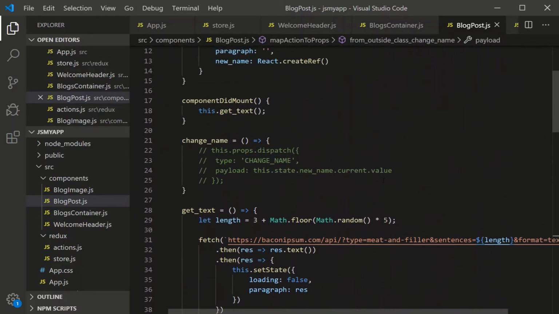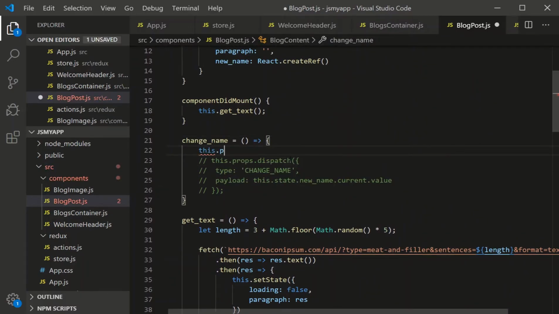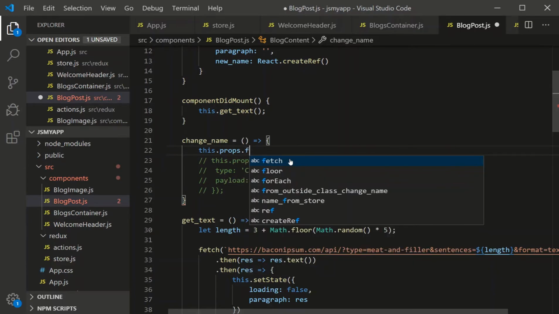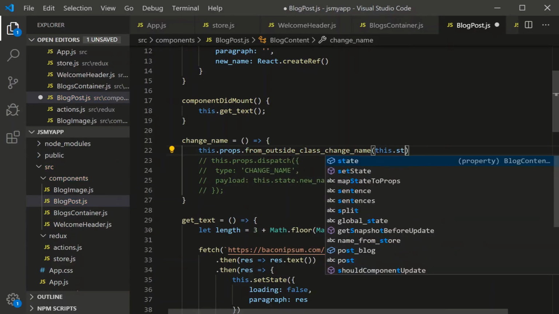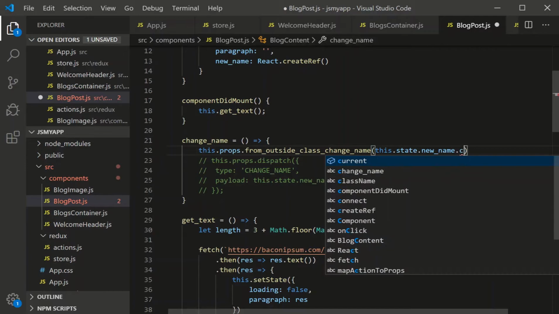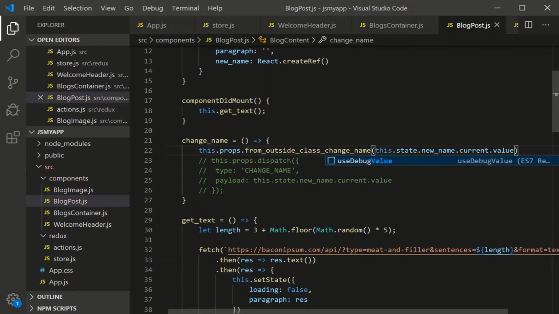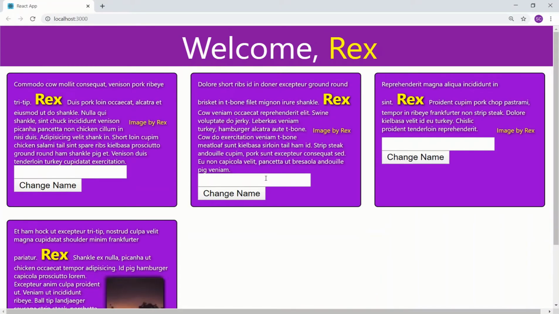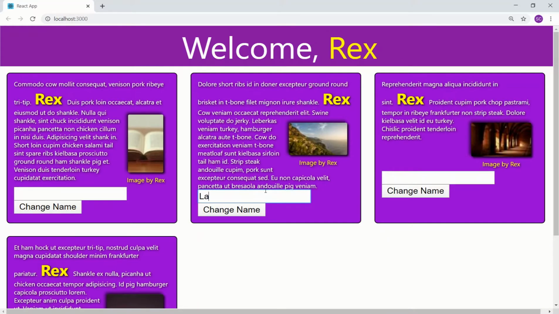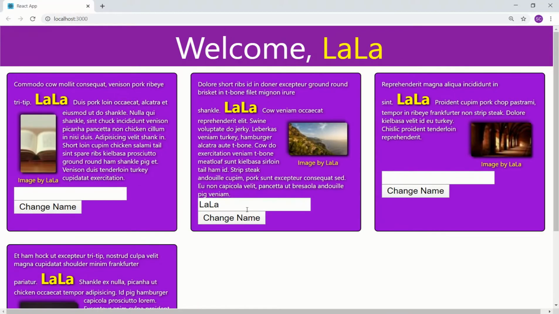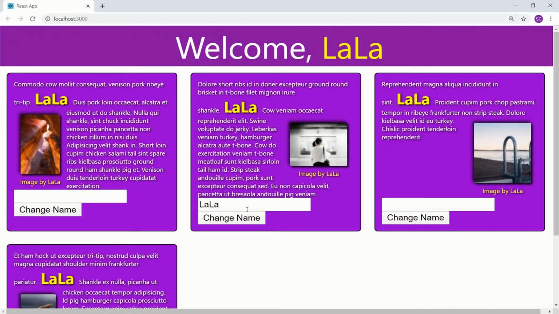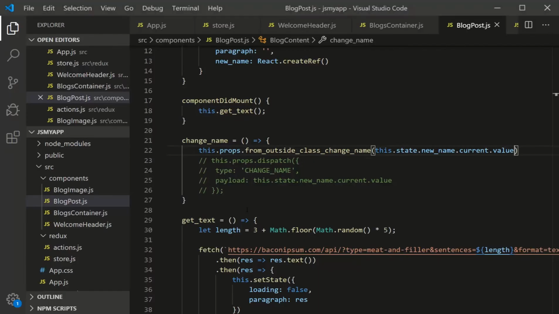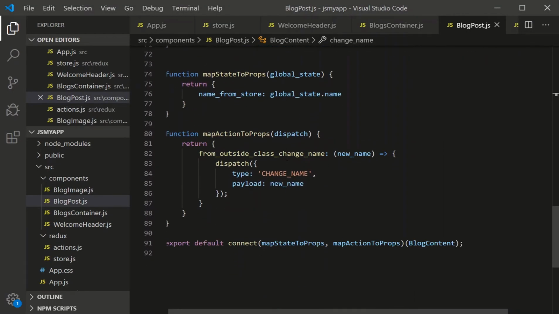So when you click that button, instead of dispatching from within the component, we'll call this function, which exists outside of the component, and pass it in the new name, .current.value. Let's go to the front end and see if we broke the code. So just rename to Lala. Change name. And there we go. We get the same result. We're still influencing the global state, but we're dispatching from outside of the class. That's the whole point of this second argument.